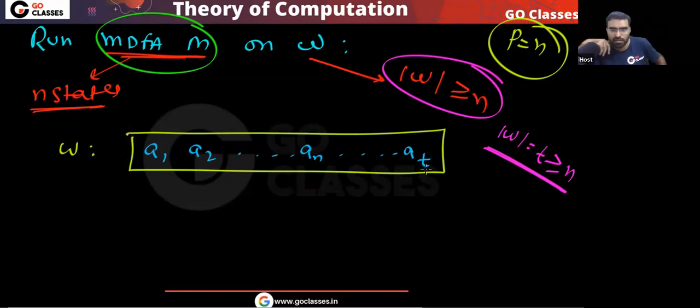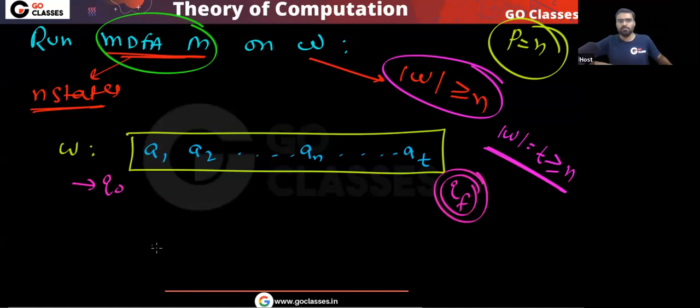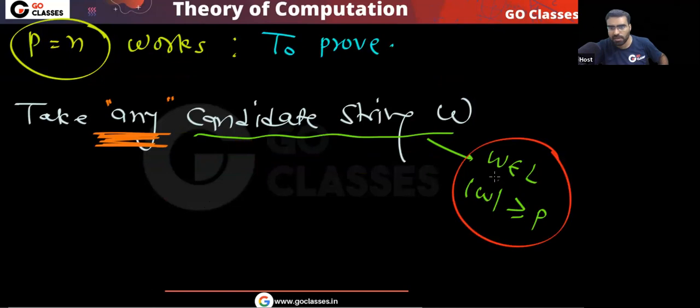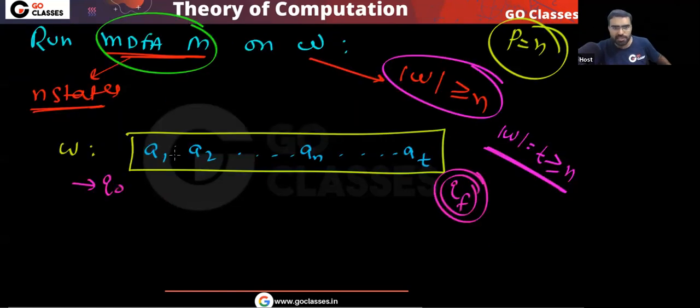And one more thing. You will start in Q0, and where will you go? You will go to a final state, right? Because this is a candidate string. This string belongs to L. So you will start in the initial state and you will go to the final state.